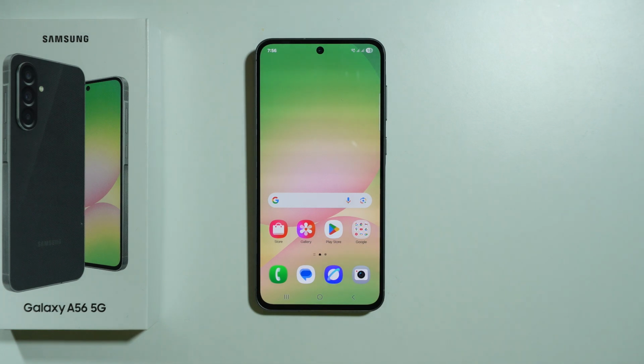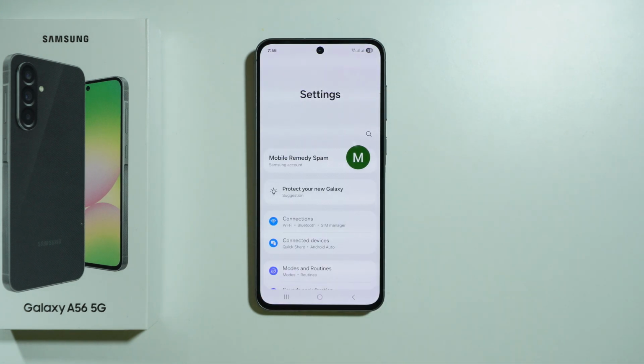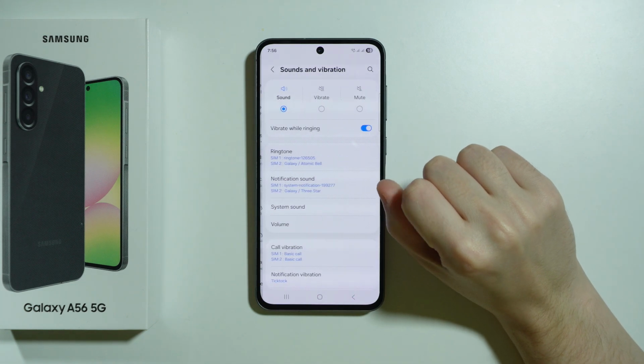If you want to change the touch sound on Samsung Galaxy A56 5G, then we can pick up a different theme by going to settings, and then over here we can scroll down just a little bit to go to sounds and vibration.